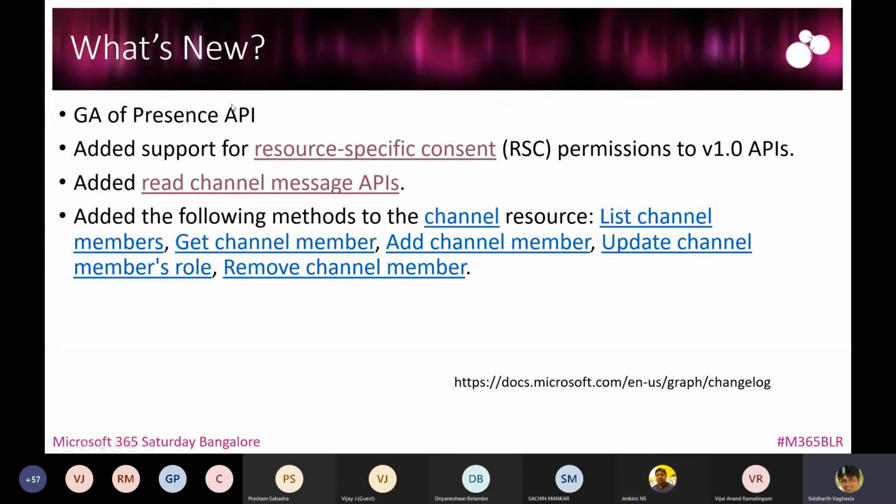So these are the GA of presence APIs, wherein you can get the presence data of the users. Then they have added resource specific consent permission for the version 1 APIs, wherein the team owners can provide consent rather than having to depend on the admins. Then the channel message APIs have been recently added here.